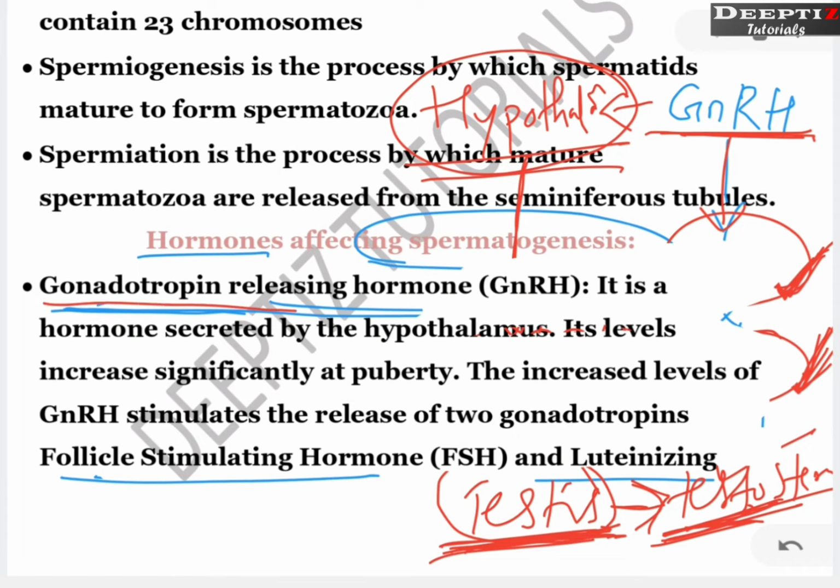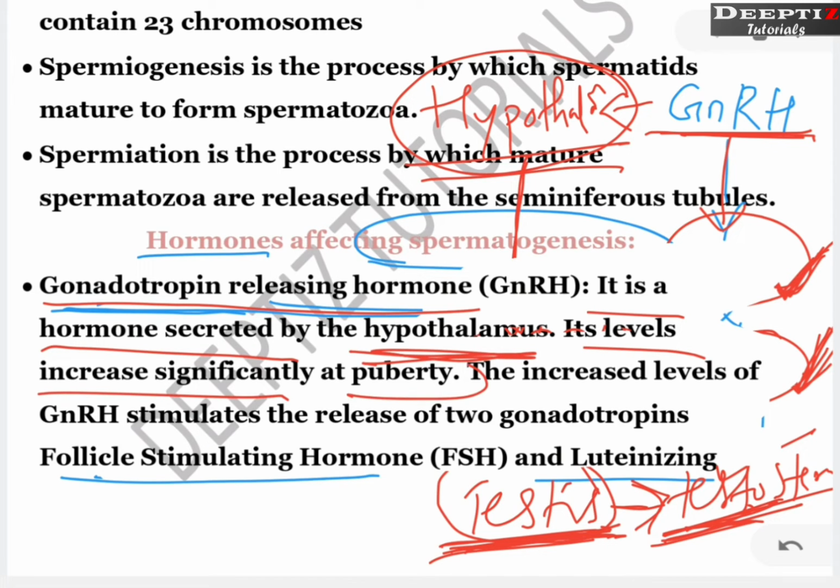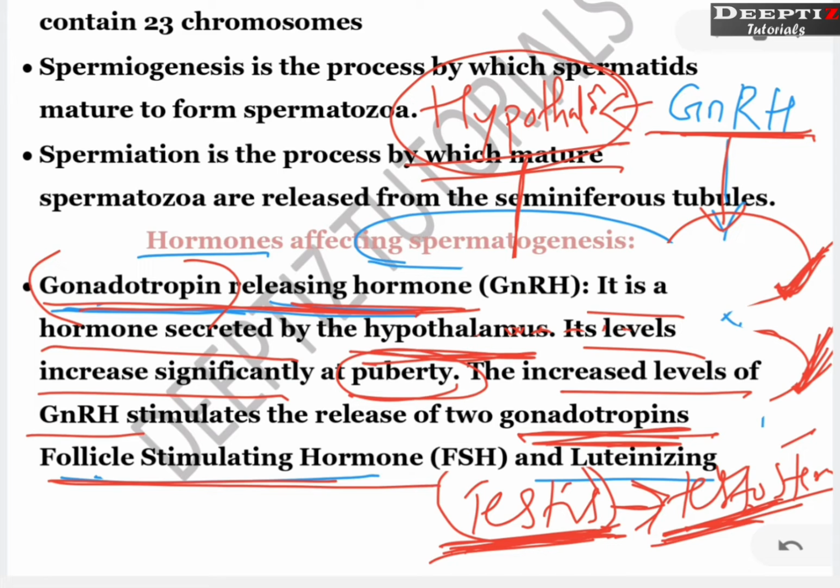Now, gonadotropin releasing hormone is a hormone secreted by the hypothalamus. Its level increases significantly at puberty. Increased level of gonadotropin releasing hormone stimulates two gonadotropins. Which are the gonadotropins? So, this is gonadotropin releasing hormone, which will help the gonadotropins to be released, which are the follicle stimulating hormone as well as luteinizing hormone.